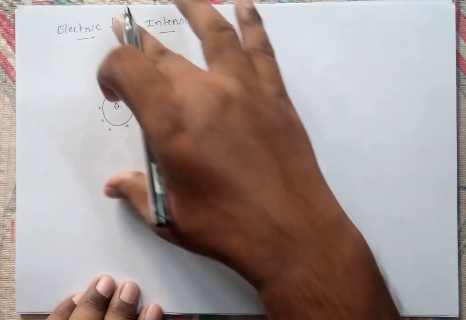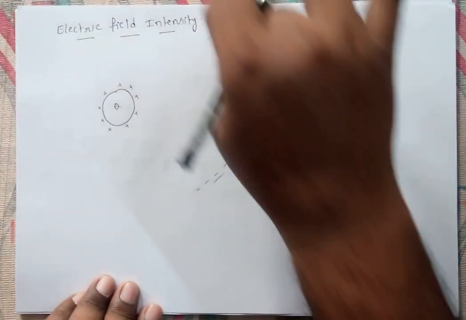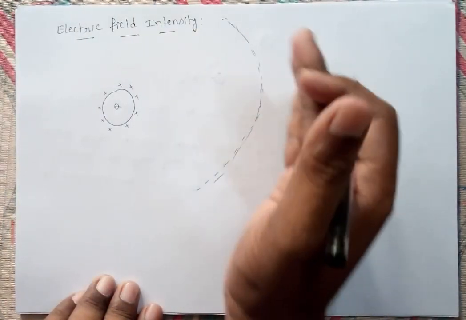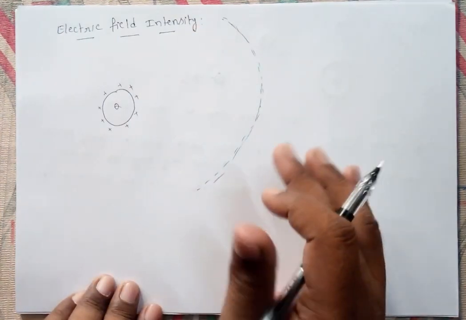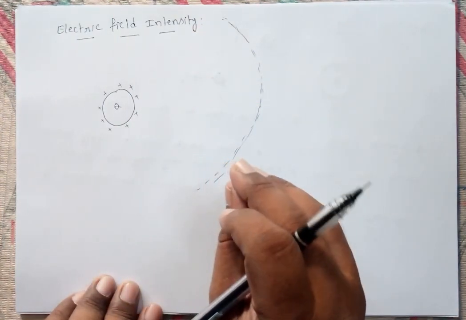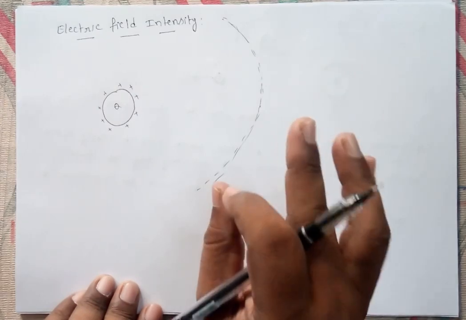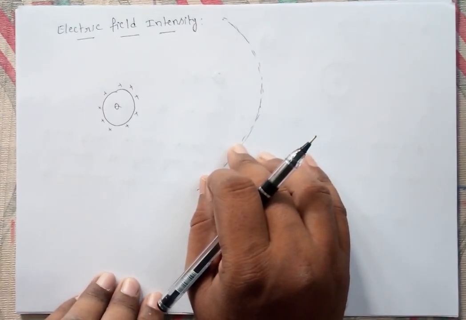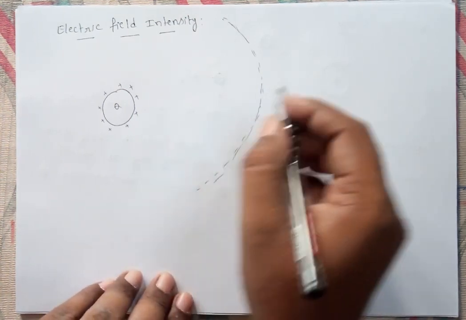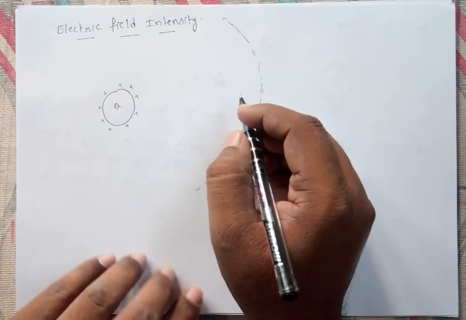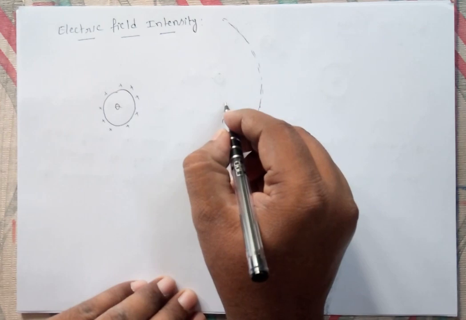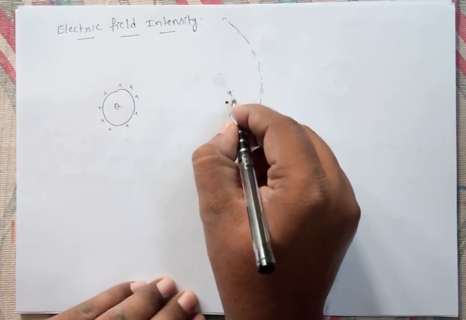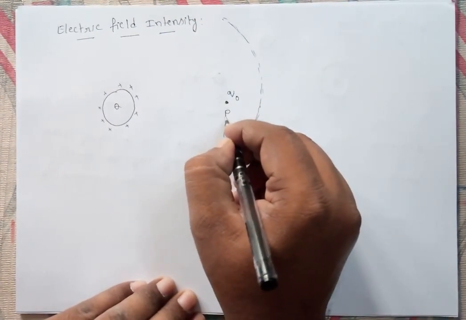This region we call the electric field region. In this electric field region, you place a point charge, a positive test charge, at point P.